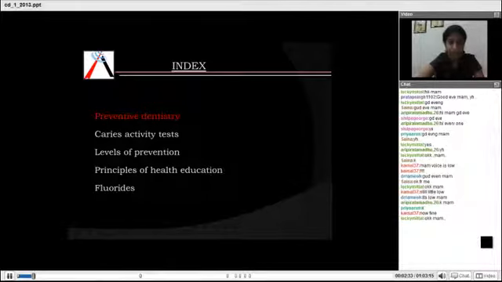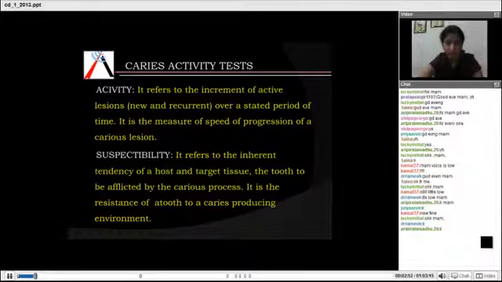Okay, now it's fine. So the topics we'll be covering under preventive dentistry are caries activity tests, levels of prevention, principles of health education and fluorides. We'll also be covering one more topic, that is Pit and Fissure sealants. It's not mentioned here. Okay. Coming to caries activity tests.